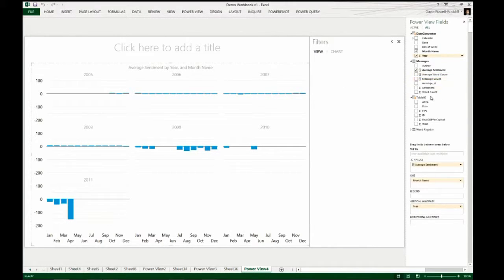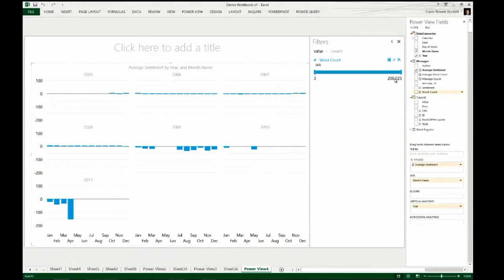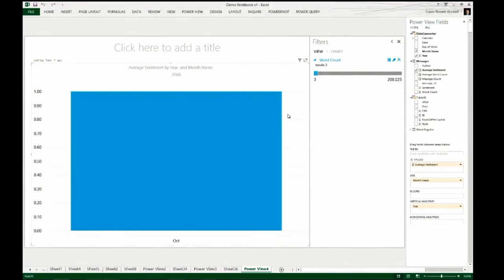What if we looked at by message sizes? So how much people ranted, how many words they put into their messages. Maybe there's a bit of secret sauce there. You'll notice, and again, in our model, I actually haven't put the individual messages for this reason. Our longest ones were 208,000 words. So people really ranted in some cases, wrote essays. But there's one with just 3. So what if people write a short message? Oh, there we go. If people are short and succinct, they're potentially more positive than people that aren't.